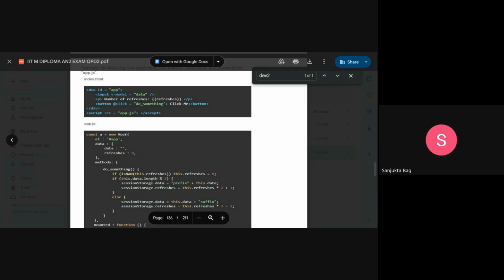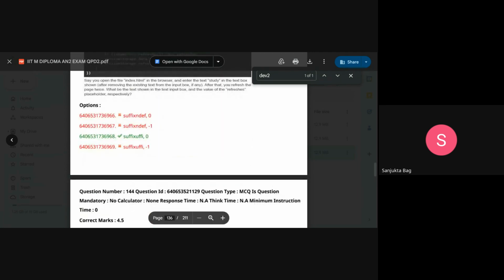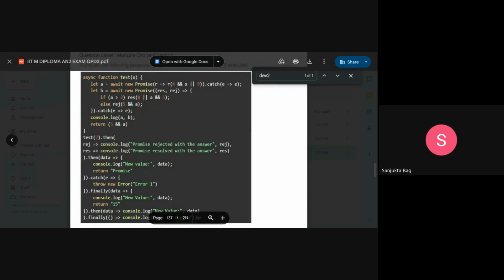For the next question we have, okay, we'll do that later. Okay, here we have async. We have async function test x, where they are passing 7. Let a = await new Promise. The logical operator you all know, right? 4 and 7 is 7. So a is 7.